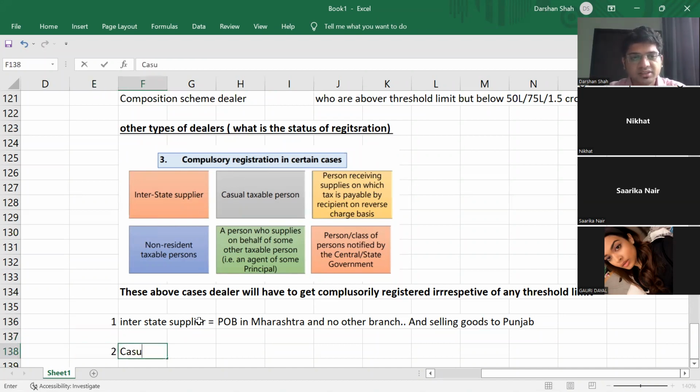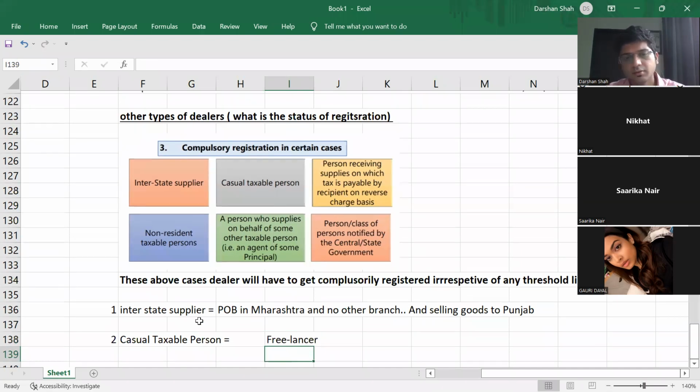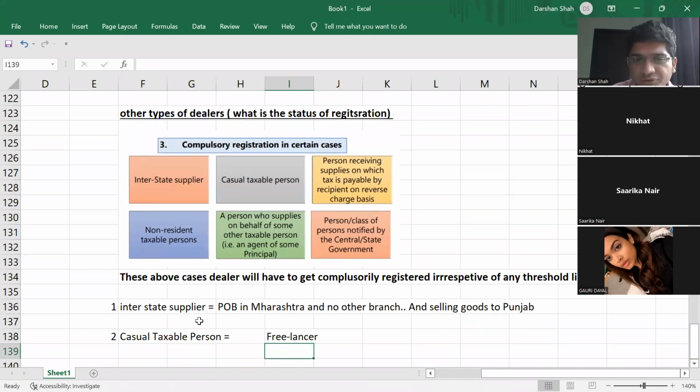Now let us see the second category. Casual taxable person means nothing but a freelancer, a person who does not have a specific place of business.